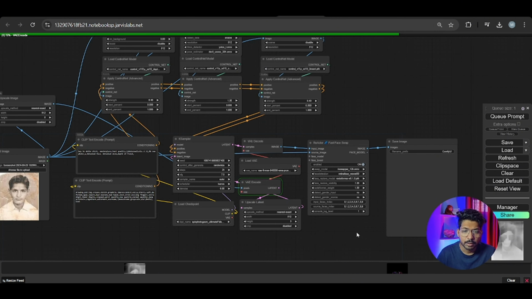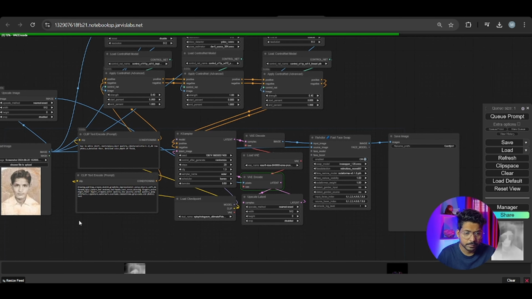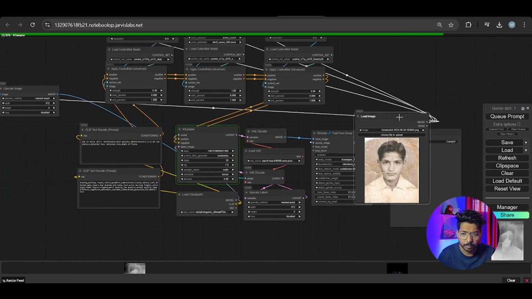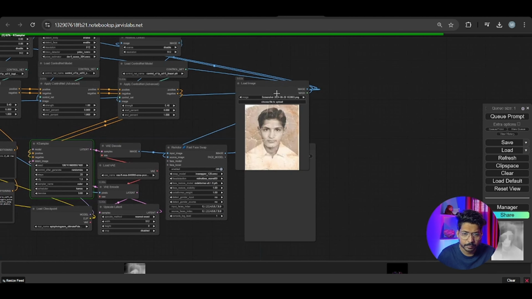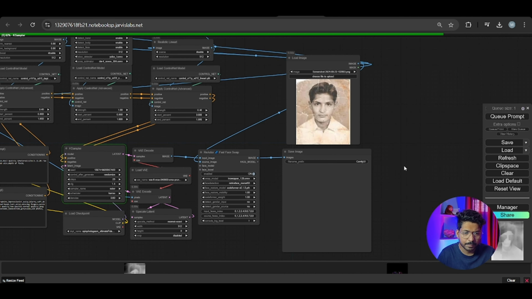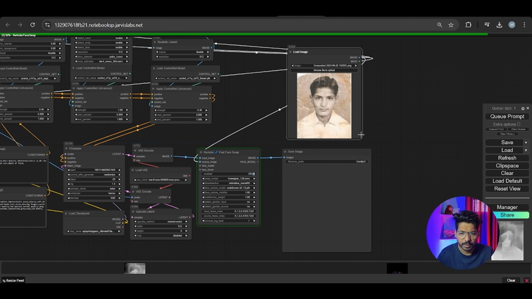So let's see how the output comes. This is our input image and we see the output here. Okay, it's running the K sampler. So it takes some time to process the whole thing and we'll see the output in some time. These are all images I take from the internet. You can also take them. If you have your own, you can use that one.